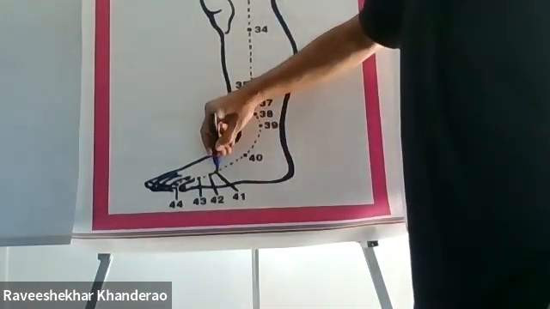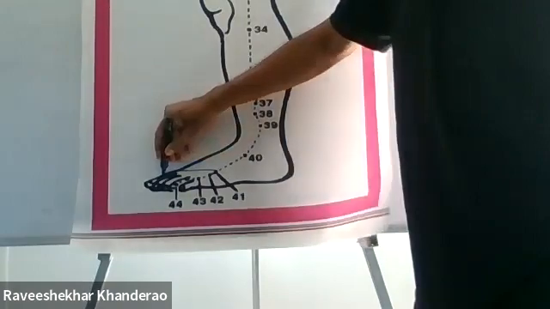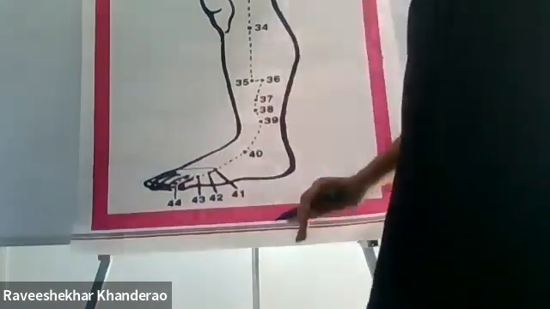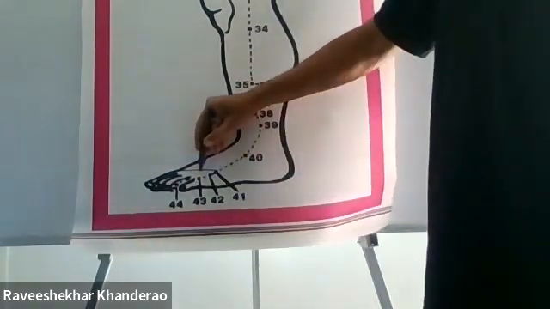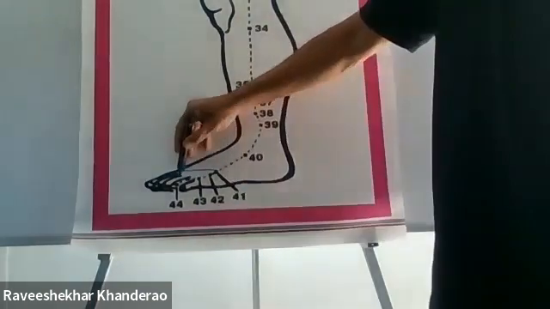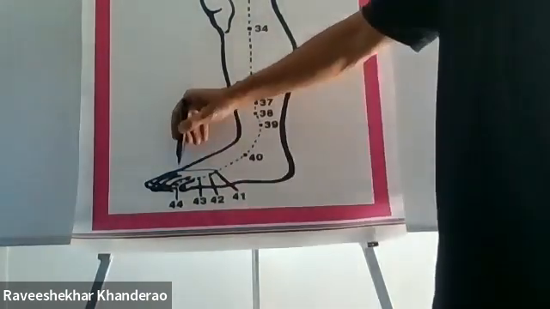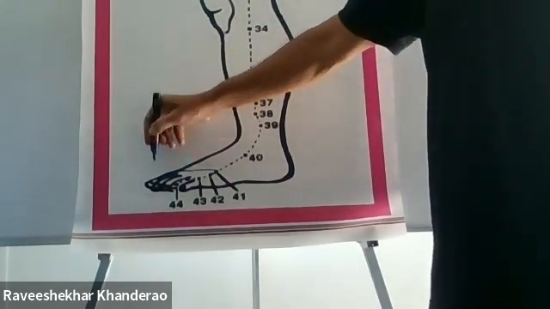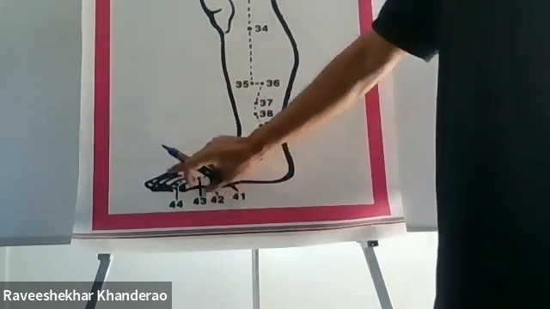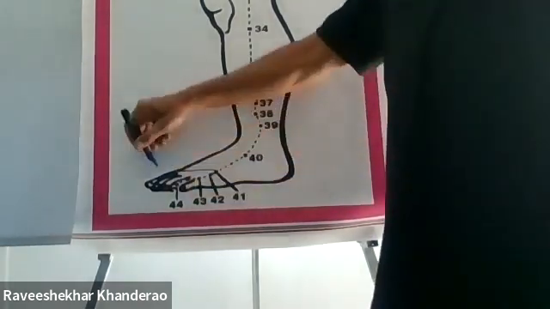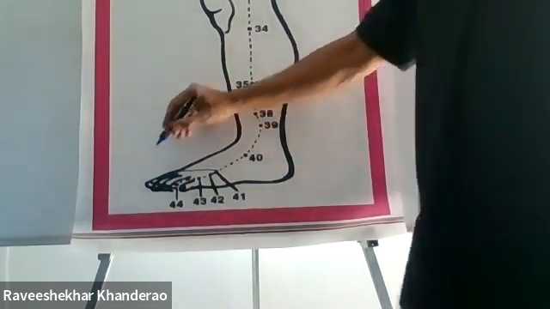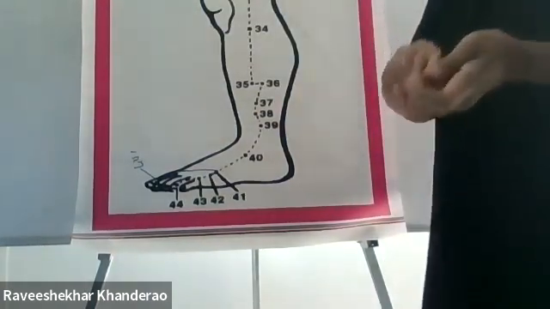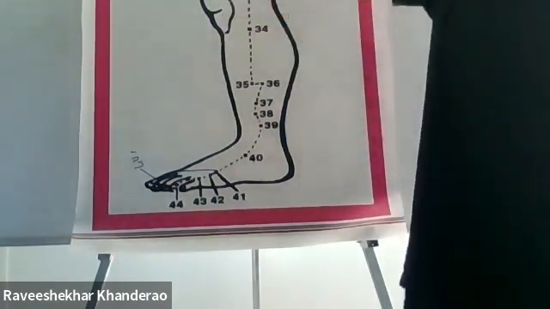From gallbladder 41, the branch arises and it goes and meets the lateral corner of the big toe. This branch crosses the fourth, third, and second metatarsal bones, and it meets the big toe at the lateral corner. The liver meridian starts at this point. Liver 1 is here.